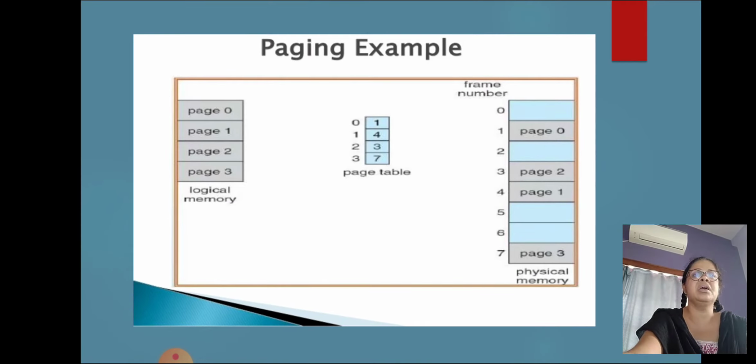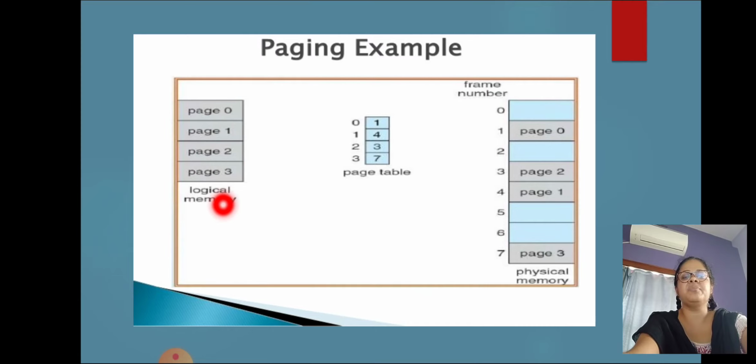This is the paging model. Look at this diagram carefully. This is the page size which is present in logical memory. This size is defined by the hardware.